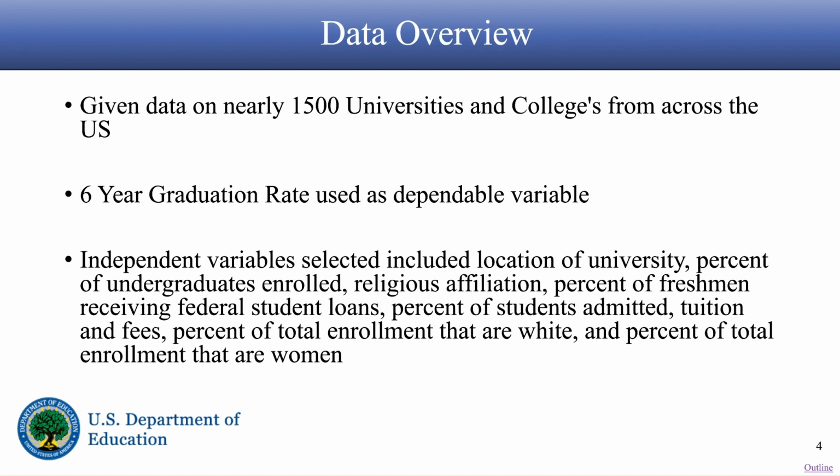For a data overview, we were given data on nearly 1,500 universities and colleges from across the United States. We analyzed the 6-year graduation rate and used it as a dependent variable. Our independent variables selected included location of university, percent of undergraduates enrolled, religious affiliation, percent of freshmen receiving federal student loans, percent of students admitted, tuition and fees, percent of total enrollment that are white, and percent of total enrollment that are women.